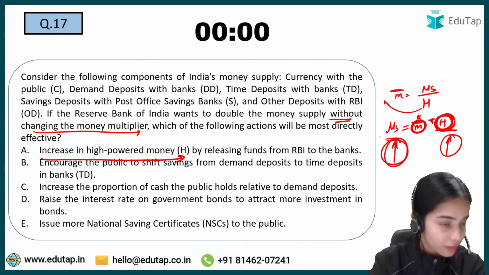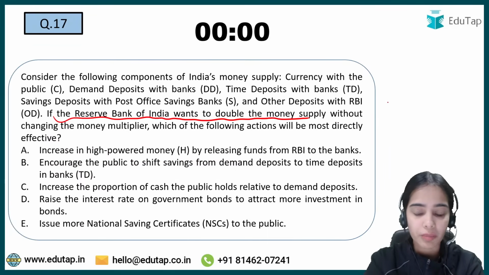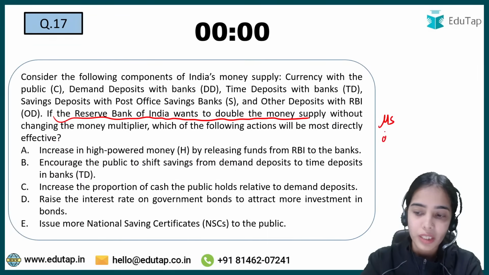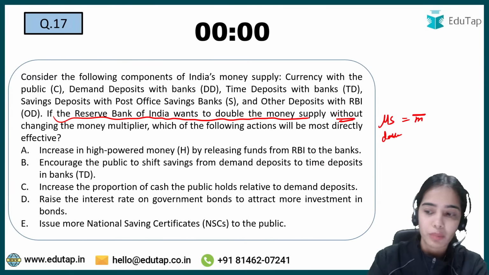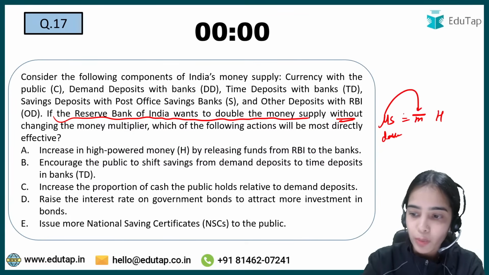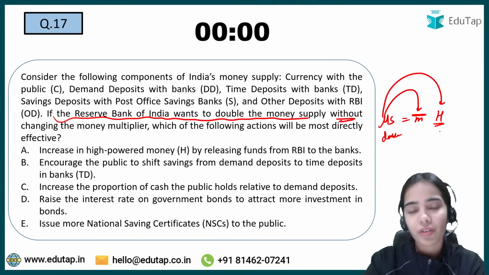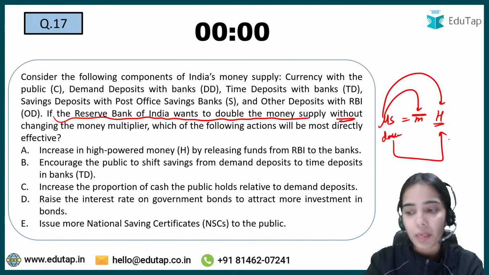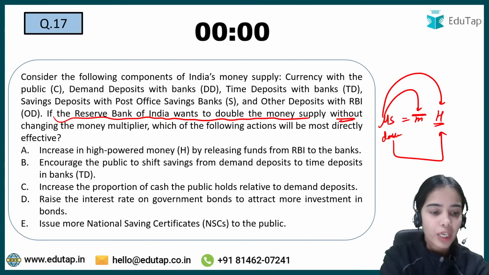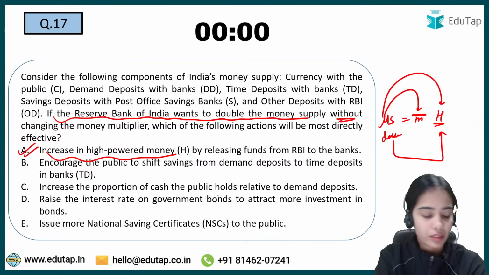Got it? Read the question carefully. If the Reserve Bank of India wants to double the money supply, and the money multiplier cannot change. Okay. So here the money supply depends upon the money multiplier and high powered money. If the money multiplier is not changing, that means high powered money has to change, and money supply and high powered money have a direct relationship. So an increase in high powered money is required directly.